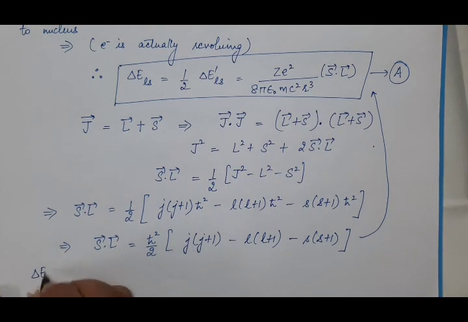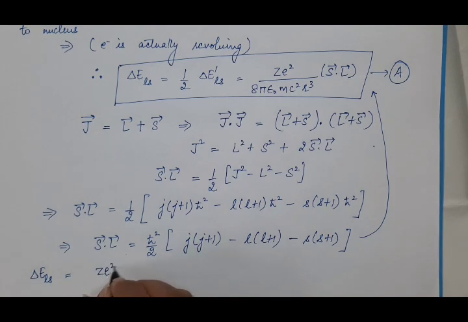So now put this value in this equation A and you will get the expression for the energy due to spin orbit interaction, or the change in energy due to spin orbit interaction, and it is equal to Ze square upon 8 pi epsilon naught m square c square r cube, this h cut square by 2, this 2 into this 8 will become 16.